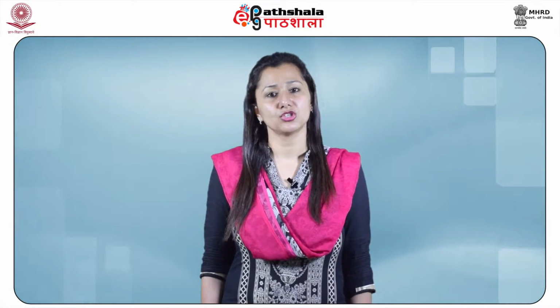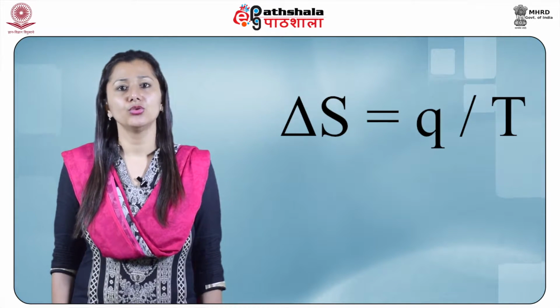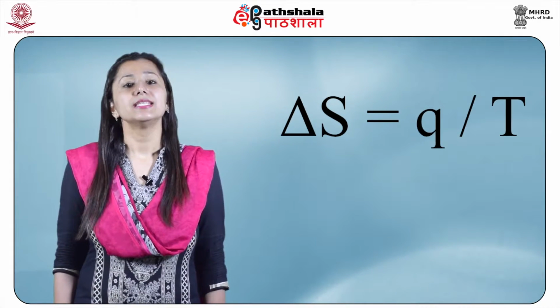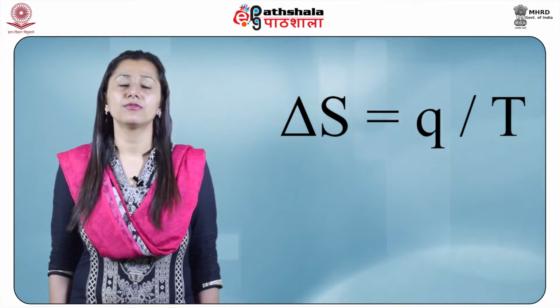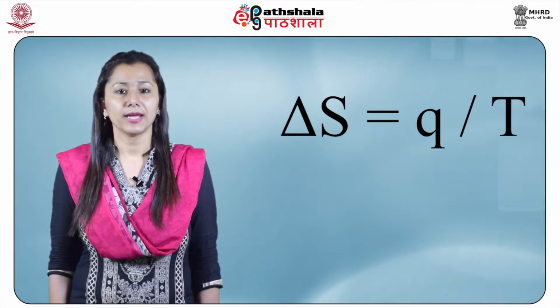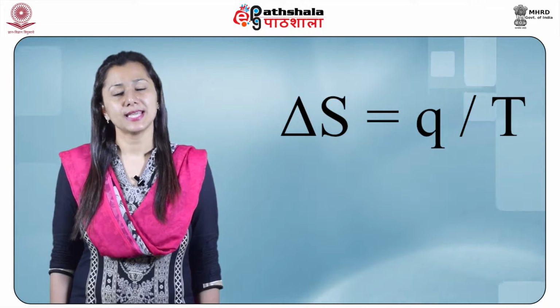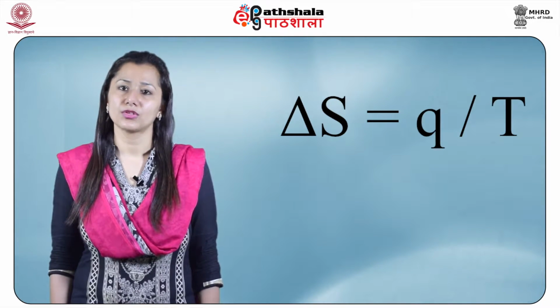For finite change and at constant temperature conditions, dS becomes delta S and dQ becomes Q. Thus, equation 1 becomes delta S equals Q by T. Since entropy is a state function, the change in entropy for change of state from A to B will be the same whether the change is reversible or not.